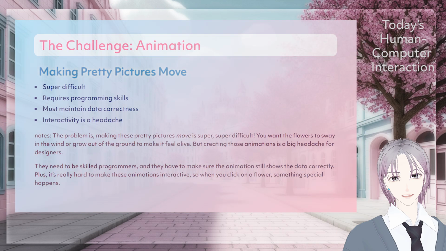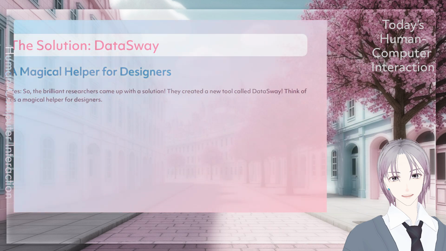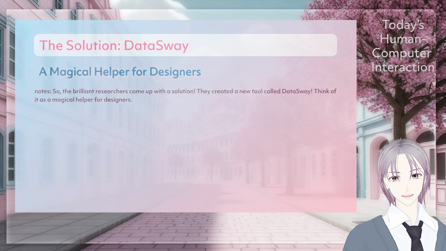The problem is, making these pretty pictures move is super difficult. You want the flowers to sway in the wind and grow out of the ground to make it feel alive. But creating those animations is a big headache for designers. They need to be skilled programmers, and they have to make sure the animation still shows the data correctly. Plus, it's really hard to make these animations interactive, so when you click on a flower, something special happens. So the brilliant researchers came up with a solution.